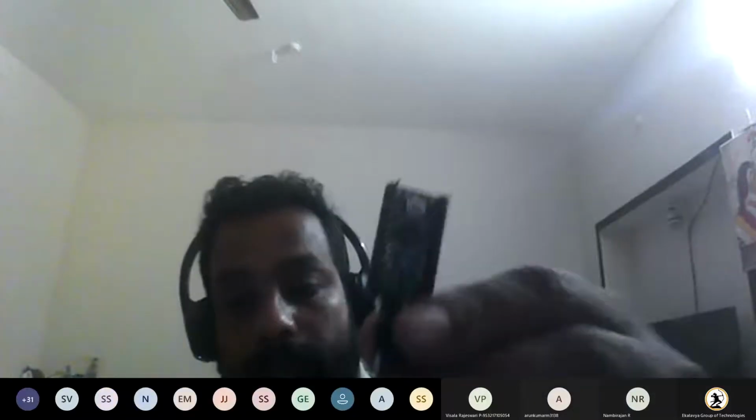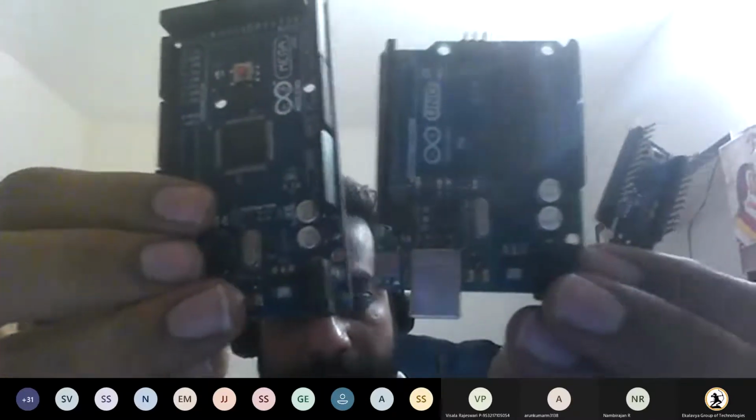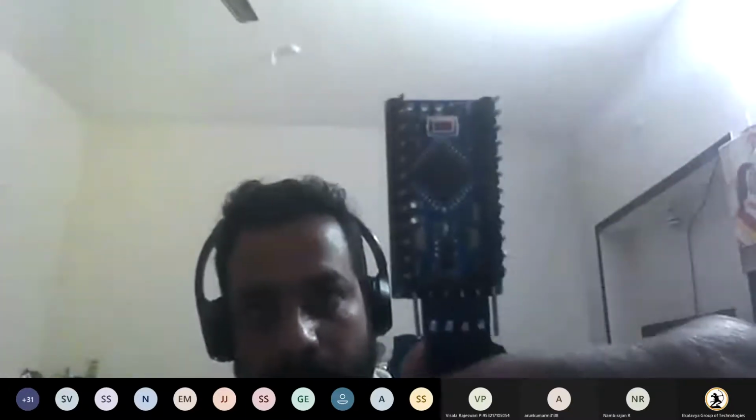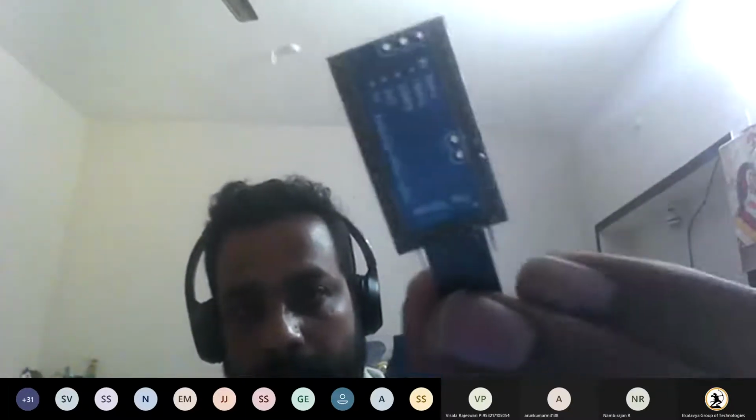See here, this is the Arduino Nano. You can see here, this is the smallest one. Now you can see this is the Arduino Uno, and this one is the Arduino Mega.